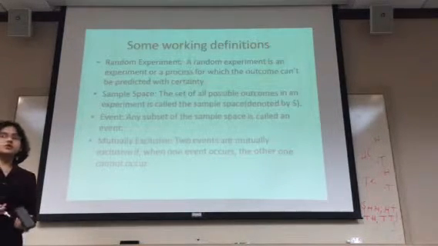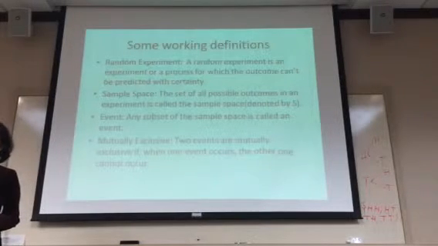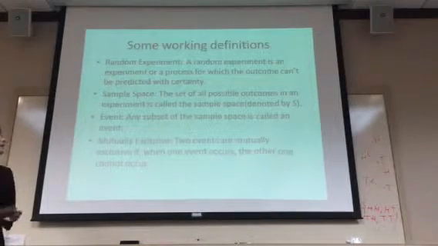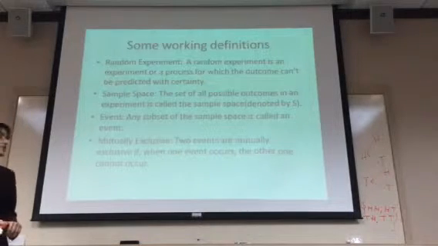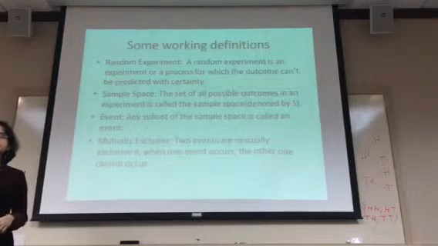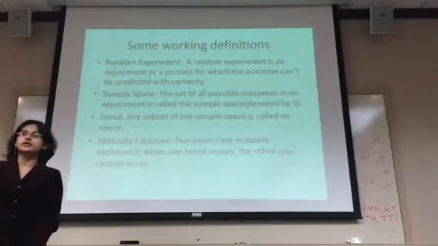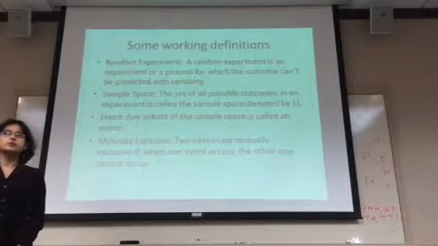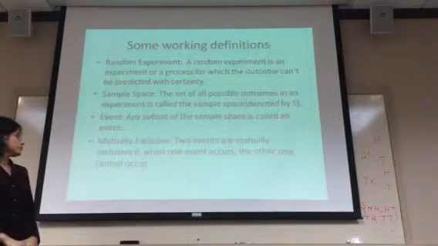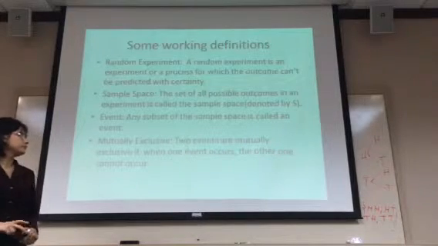If we think about tossing a coin, the event of getting a head and the event of getting a tail are mutually exclusive. And if we think about rolling a dice, the event of getting an even number and the event of getting an odd number are mutually exclusive because these two events cannot occur at the same time.